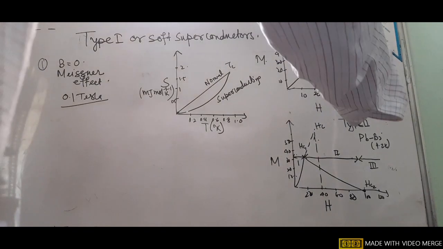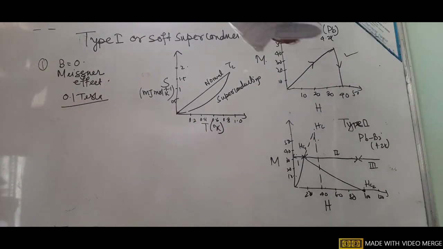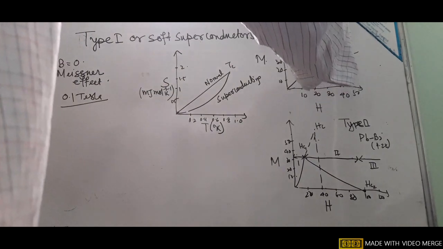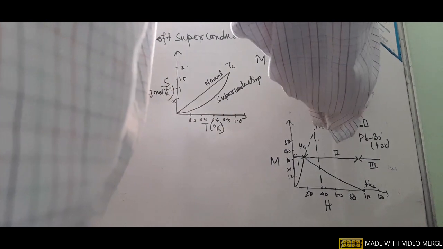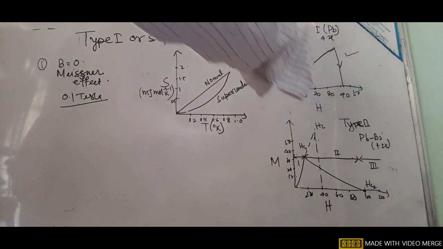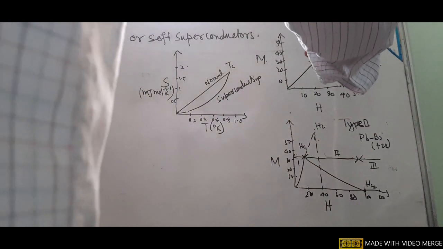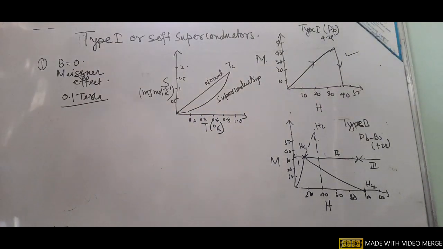So the material gives away its superconductivity. B equals 0 in the case of the type 1 superconductor, and that is known as the Meissner effect. The critical field for this type 1 is 0.1 Tesla, and in this case the field penetrates the material completely, and the substance comes into the normal resistive state.